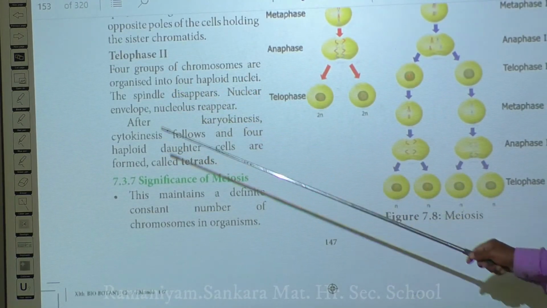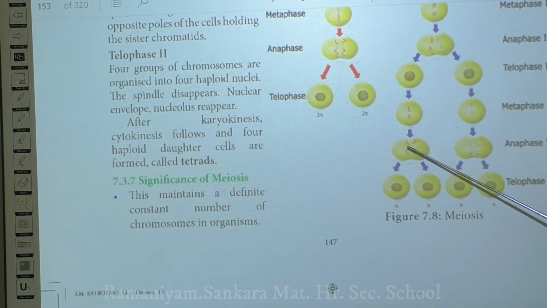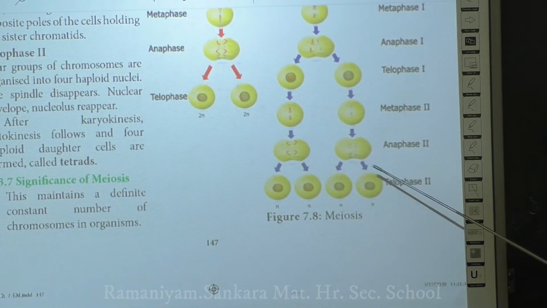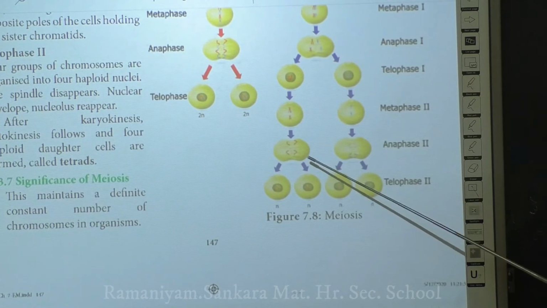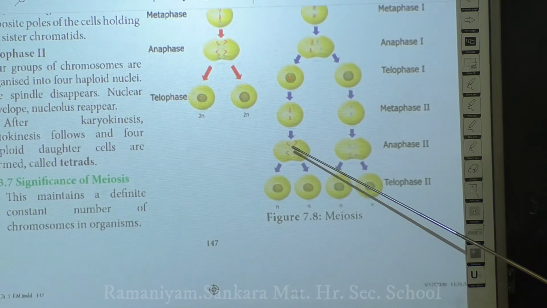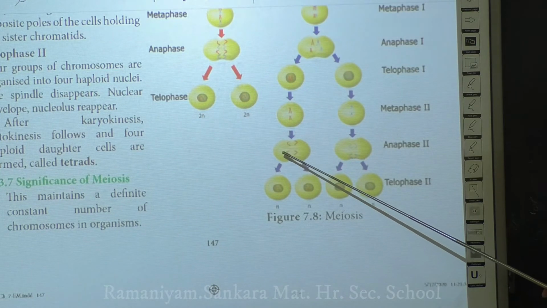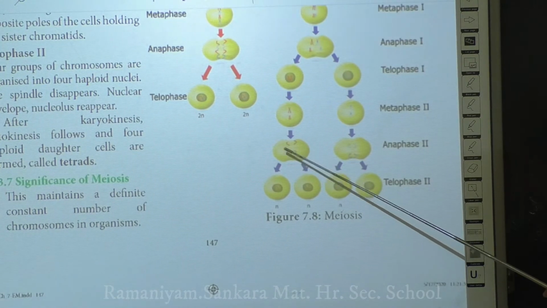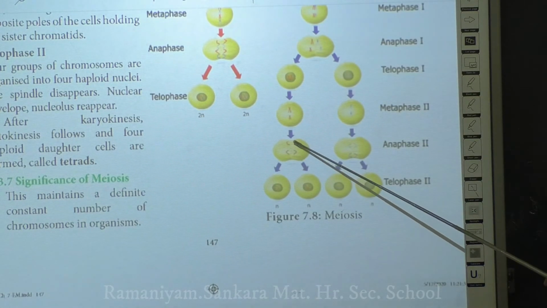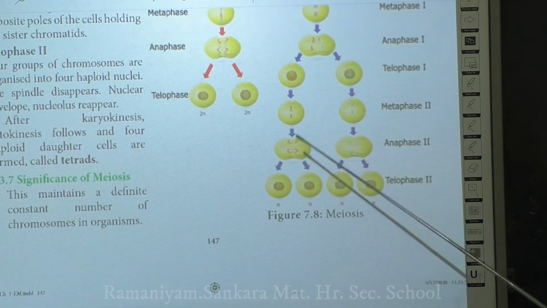When you come to telophase 2, it is similar to your mitosis. What is happening here? The nuclear membrane reappears, the nucleolus reappears, and the cellular organelles form. Finally you have 4 groups of chromosomes, which are formed by the end of anaphase 2.